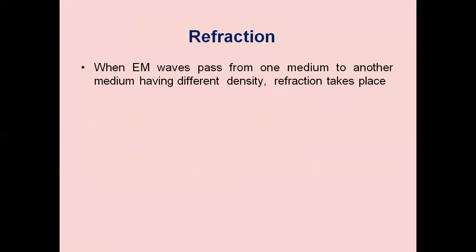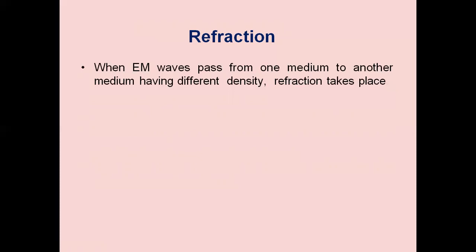The simplest case of refraction concerns two media with a sharply defined boundary. Suppose we have a medium A passing to a medium B, a denser medium, and the incident rays strike the boundary at some angle other than 90 degrees.